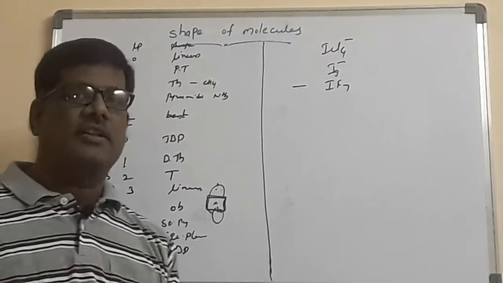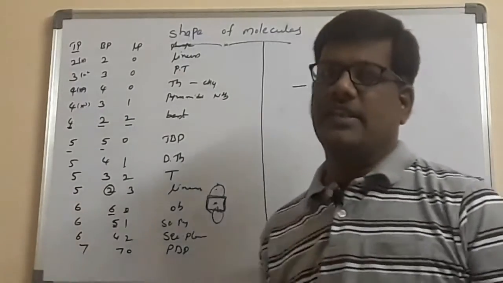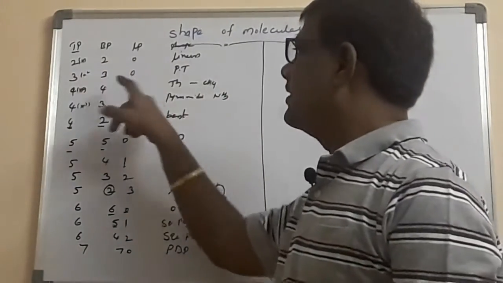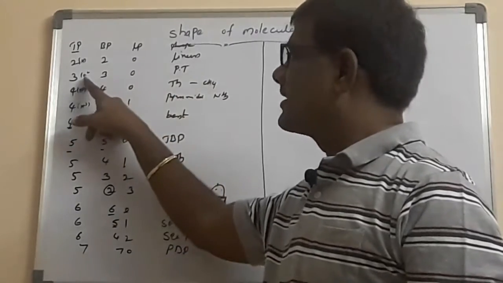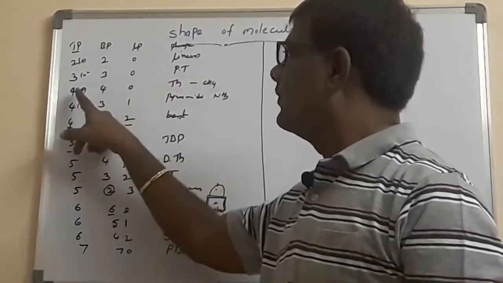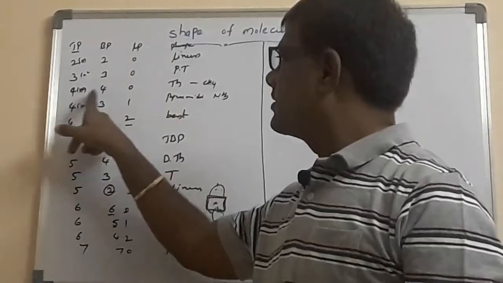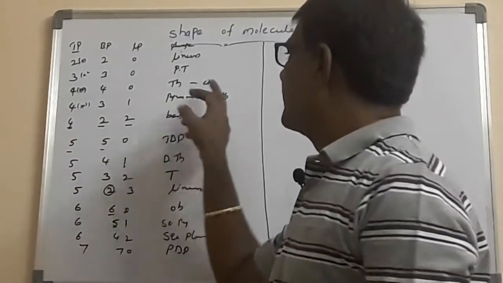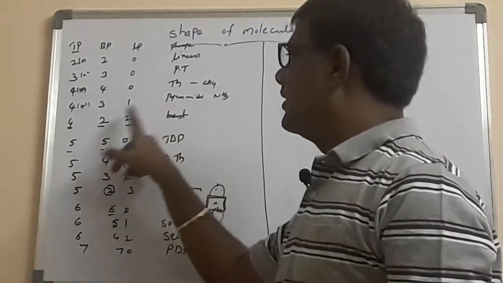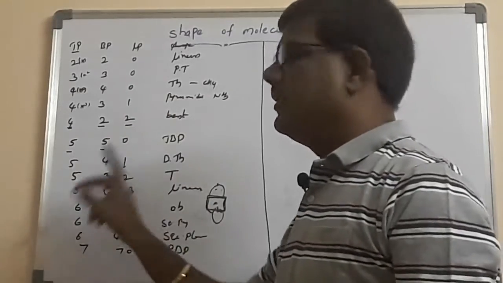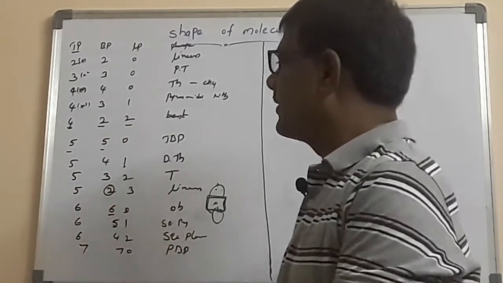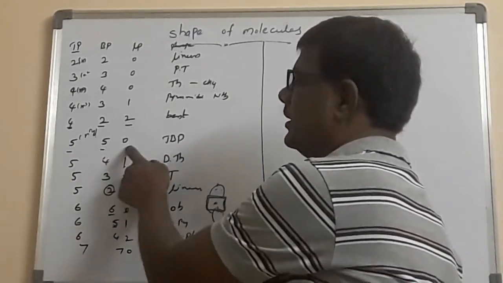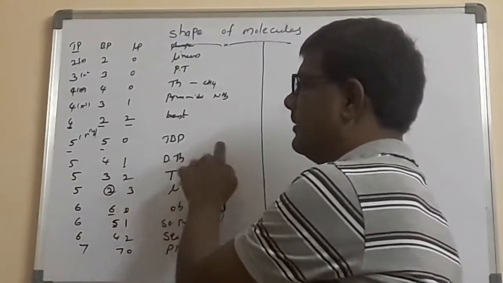So this is a simple chart you have to remember, and once again I will tell you how to remember it. 2 bond pairs, no lone pair, that's why the shape is linear. 3, 3, 0: 3 is sp2 hybridization, planar triangle. 4 is sp3 hybridization, 4, 0: 4 bond pairs, 0 lone pair, so the shape remains tetrahedral. 3, 1 pyramidal, 2, 2 bent molecule. Only 5 you have to remember. 5, 0 we are already familiar: 5 is sp3d hybridization, and without any lone pair the shape will be trigonal bipyramid.